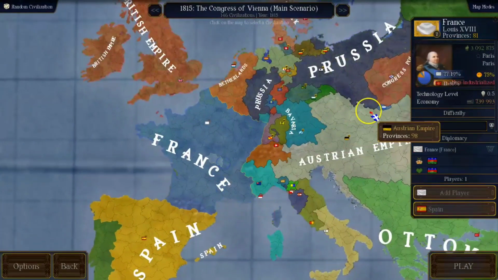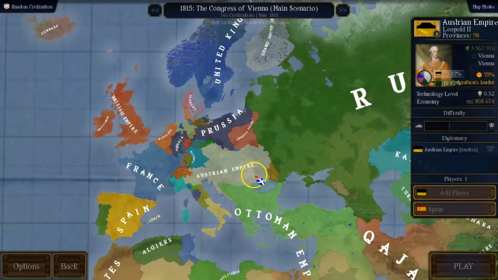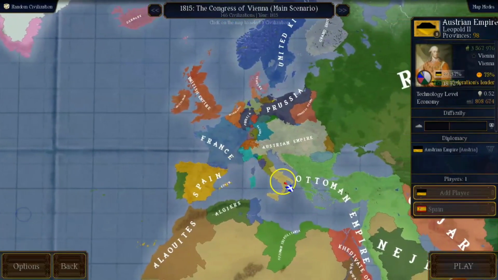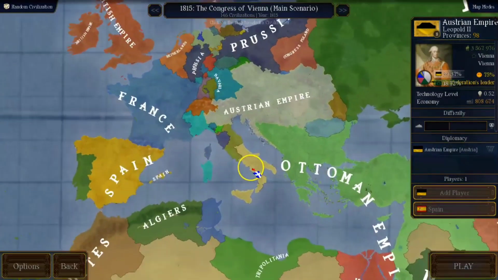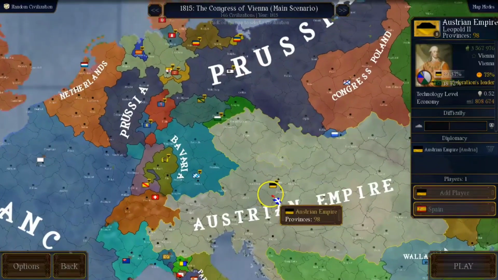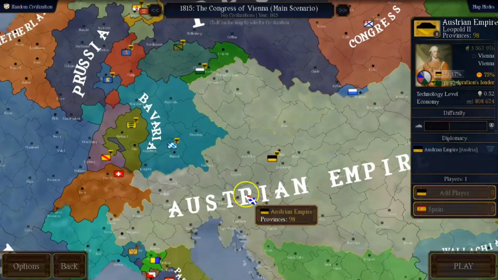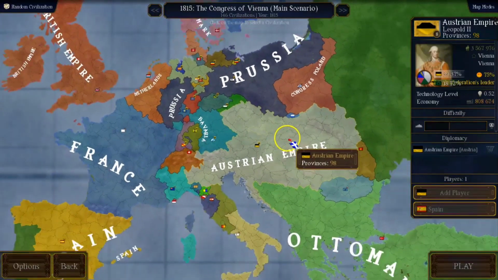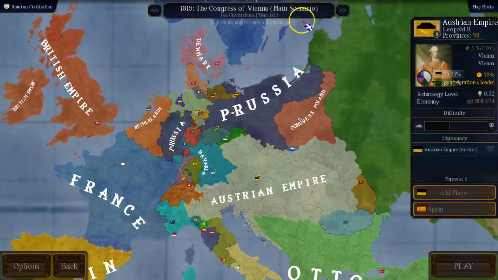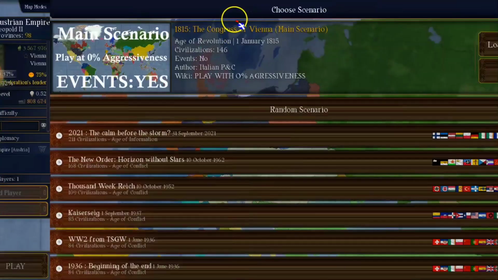So today we will be playing a nation that many people have requested for me to just make you see how you can play it at its best, and that will be the nation of the Austrian Empire. See, the Austrian Empire has a lot of events for the main scenario. We will be playing, of course, 1815, the Congress of Vienna, which is the main scenario.